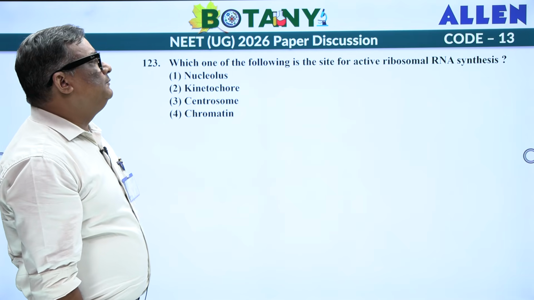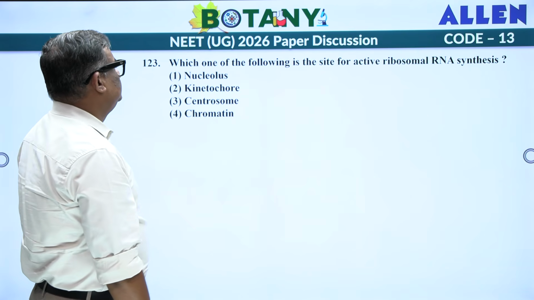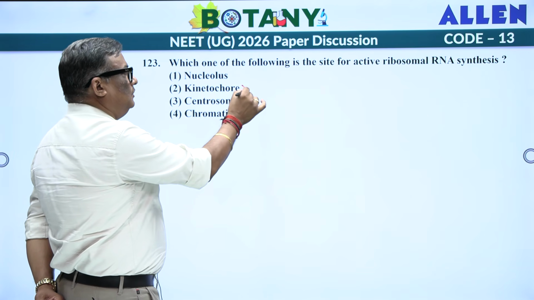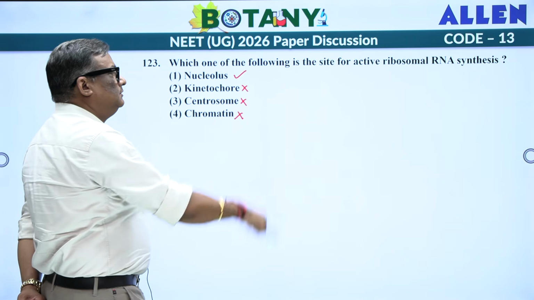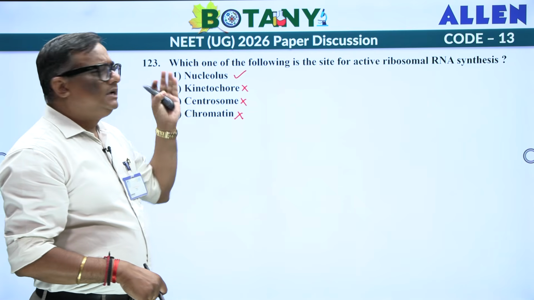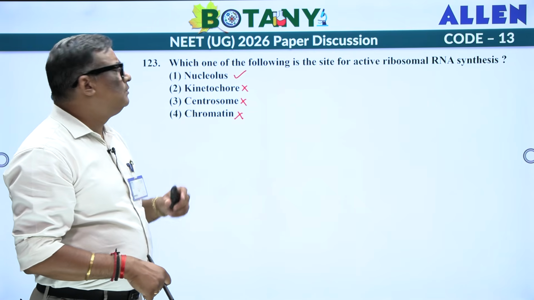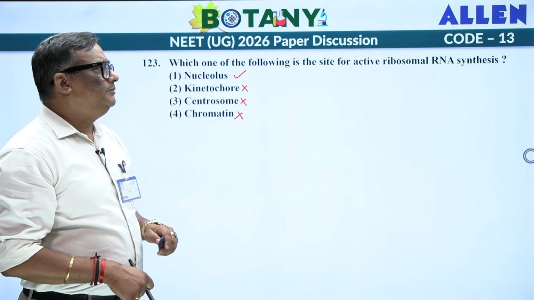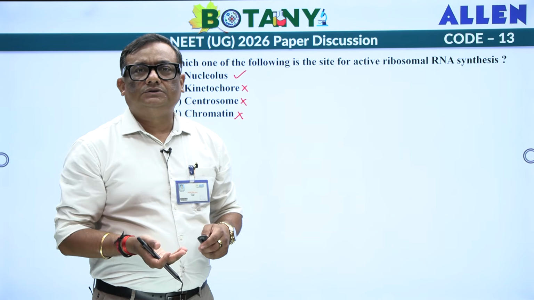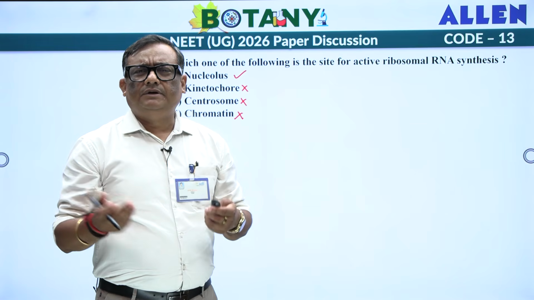Which of the following is the site for active ribosomal RNA synthesis? Not at all, not at all, not at all, nucleolus. Just think now how centrosome can synthesize RNA, or how kinetochore can synthesize RNA, or how chromatin material can synthesize RNA. Because for synthesis of RNA, you require an entire process, DNA to RNA. That process is termed as transcription. Lot of enzymes and everything is required.